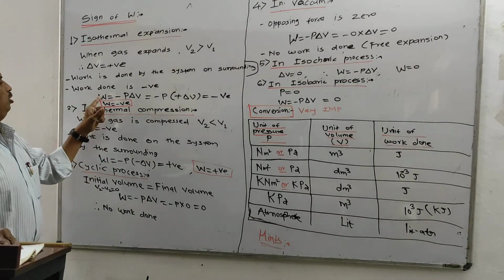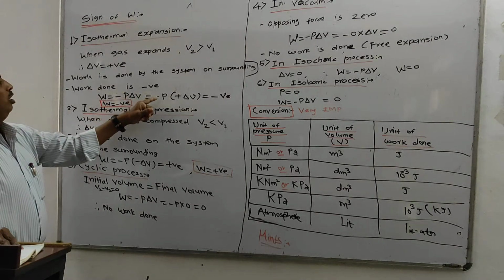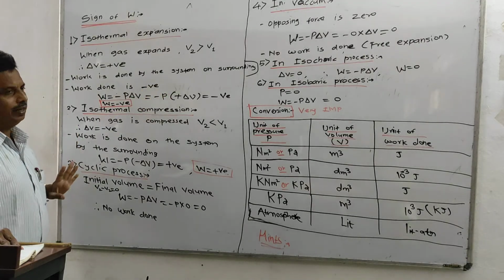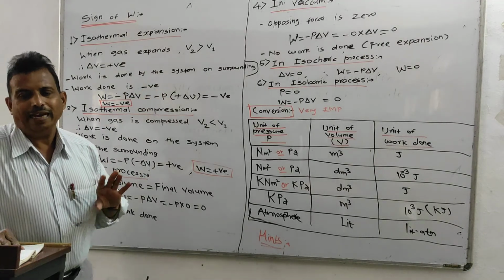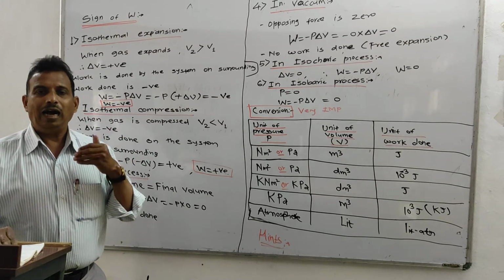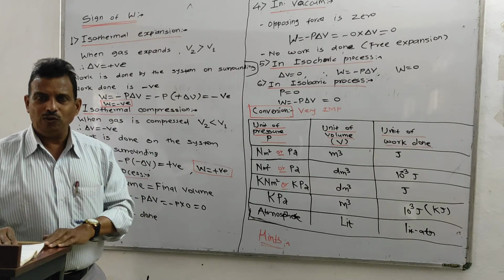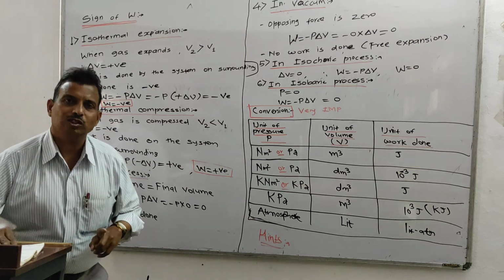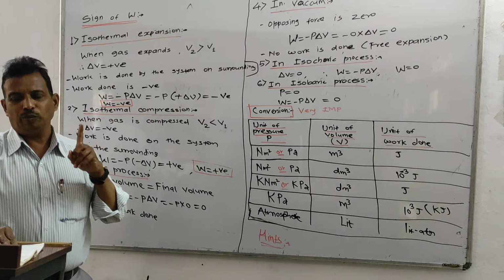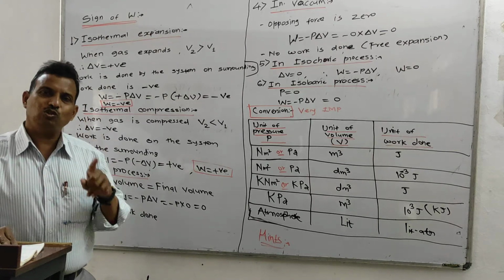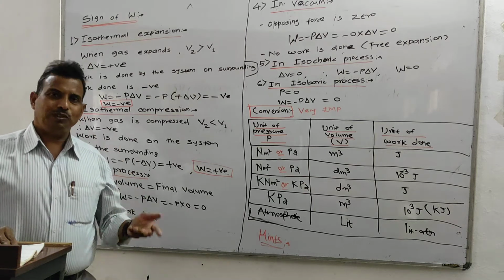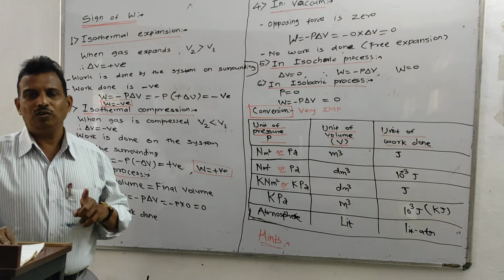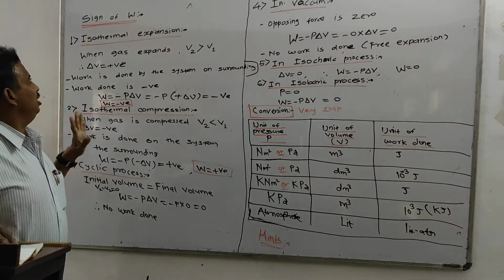Therefore, if I put W is equal to minus P delta V, here delta V is positive, and minus times positive becomes negative. So one can say that in isothermal expansion, work done is negative. And what is the meaning of that negative? Work is done by the system on the surrounding. The examiner always asks in the isothermal process what is negative, what is positive, or none of these. So remember, work done by the system on the surrounding is nothing but the negative work done in the case of expansion.